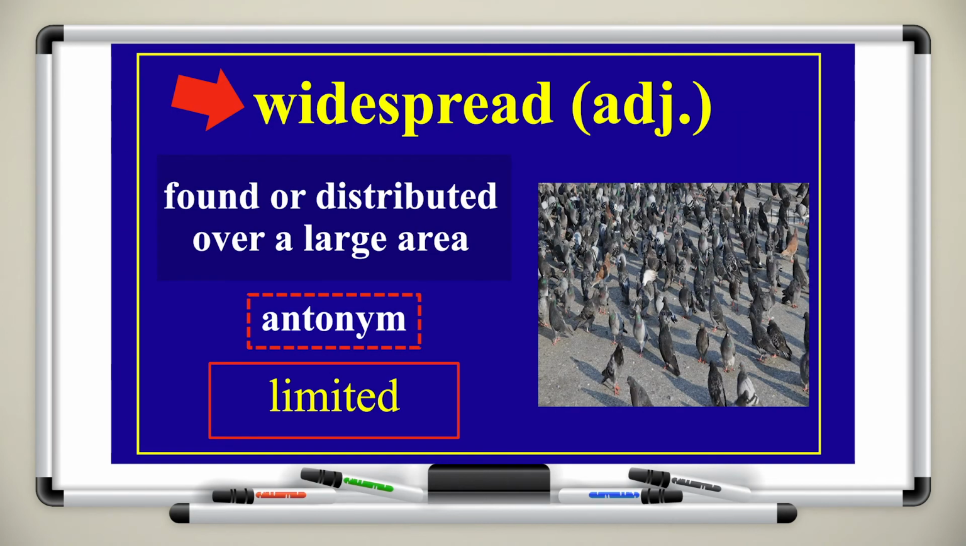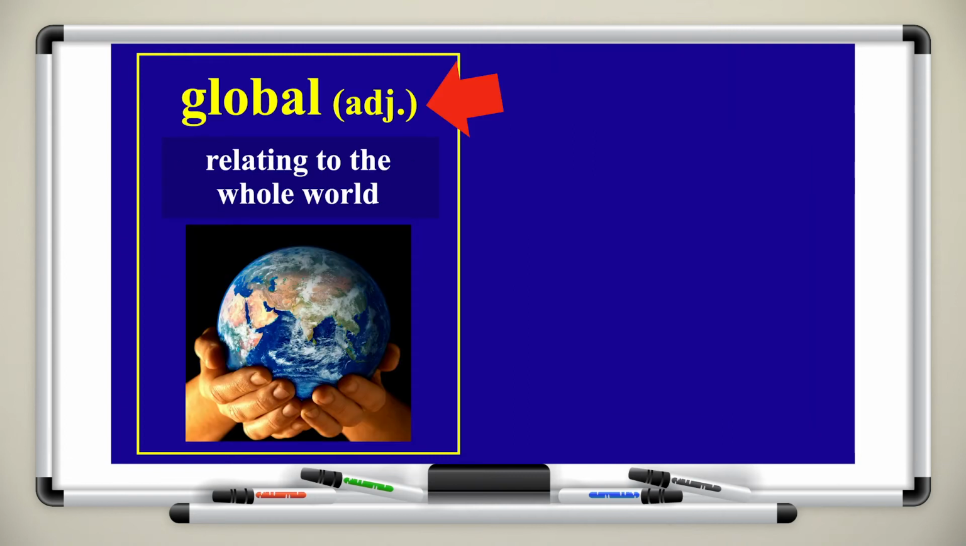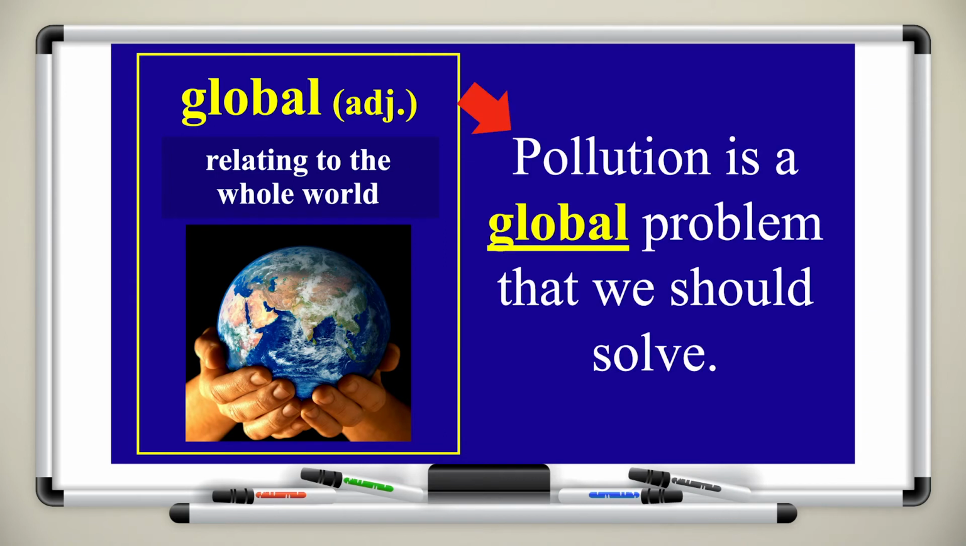Widespread is an adjective, and it means found or distributed over a large area. The opposite of widespread is limited. The next item is global. It's an adjective. It means relating to the whole world. So, for example, when it comes to animal extinction, it's a global issue. Another example here is pollution is a global problem that we should solve.